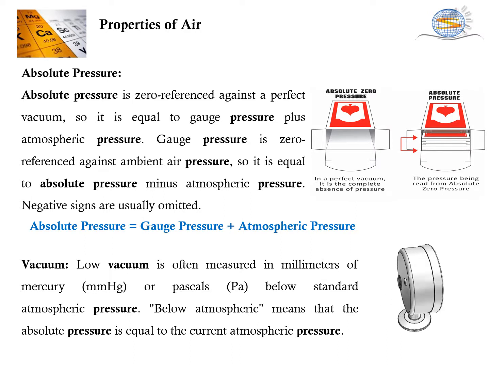So if I'm talking about this particular example of matchboxes, if it is totally empty in a perfect vacuum condition, it is a complete absence of pressure. And next, the pressure being read from absolute zero pressure. Second is the vacuum. So low vacuum is often measured in millimeters of mercury, which is mm of Hg, or Pascal. Below atmospheric pressure means that the absolute pressure is below the current atmospheric pressure.